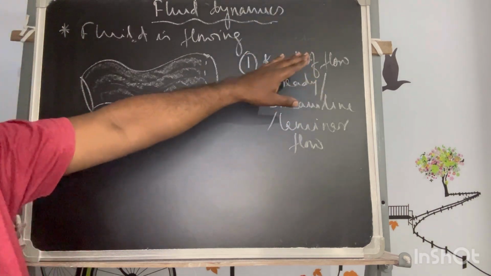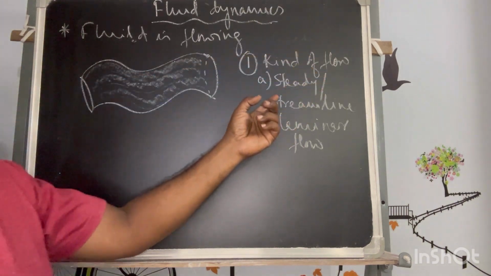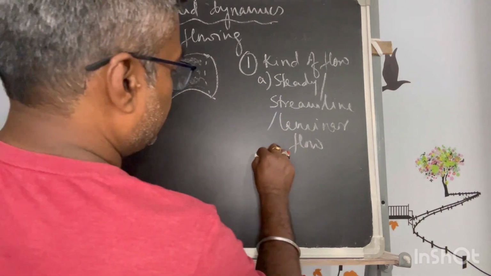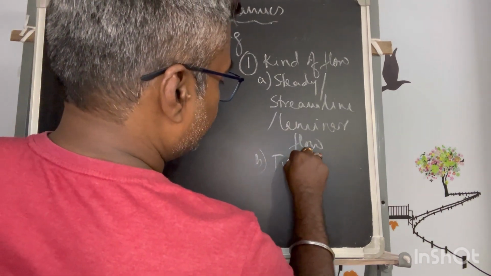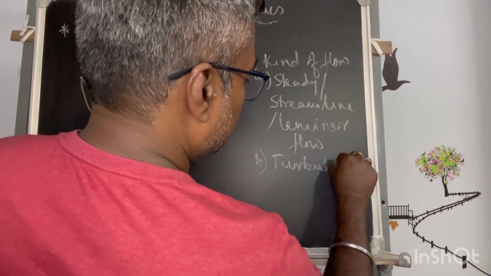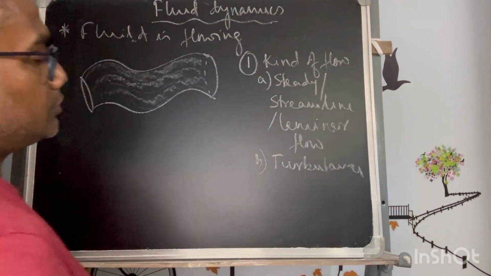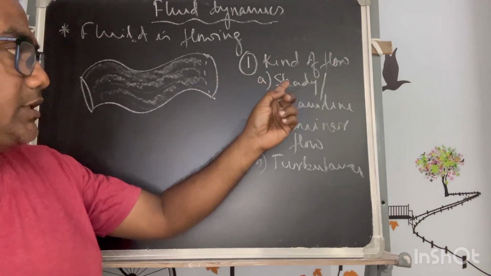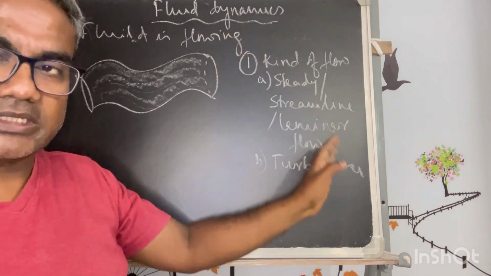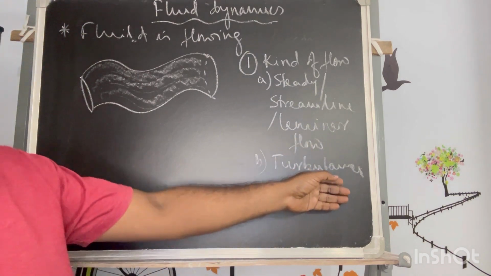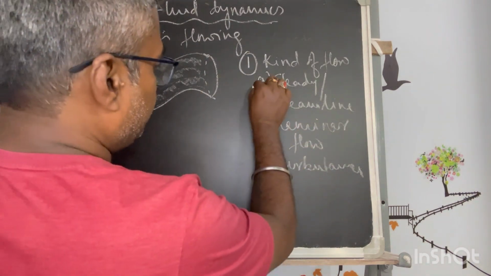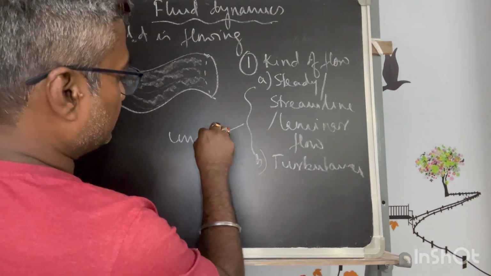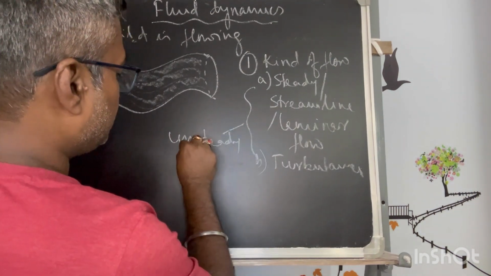So the first kind of flow is steady, streamline or laminar. The second kind is turbulent. These are the two extreme kinds of flow. One is steady, streamline or laminar, all are the same. The second kind is turbulence. In between there is another flow that is called unsteady flow.